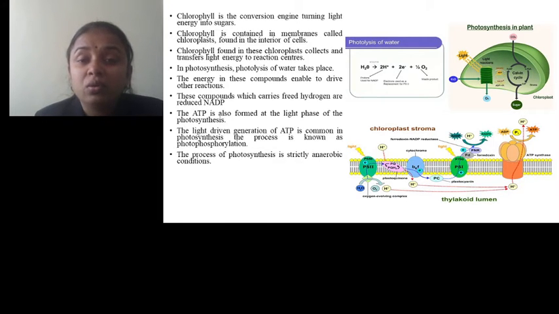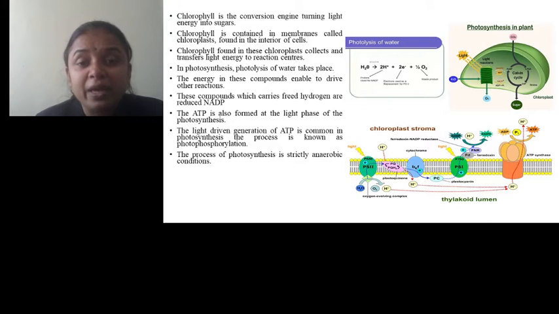These 2 electrons are excited, accept the light energy, and are transferred through different electron carriers and photosystems. Photosystem II accepts the electrons from the water molecule after photolysis, and through photosystem II they are given to photosystem I, and finally they are accepted by NADP, which is reduced to NADPH.